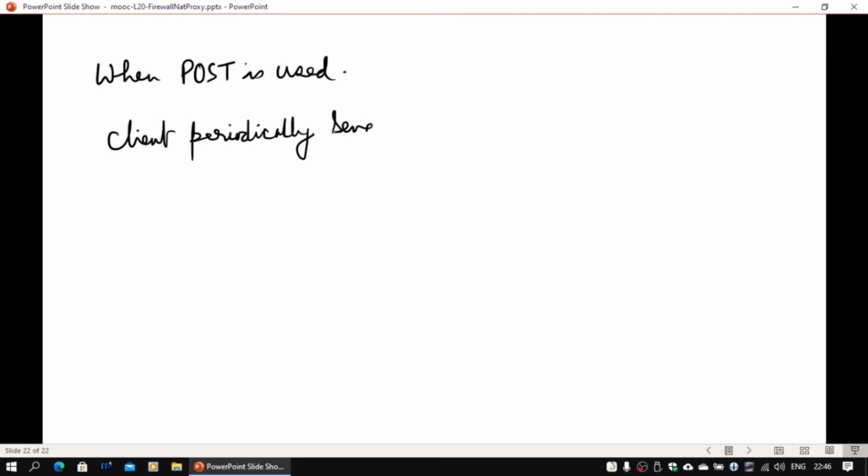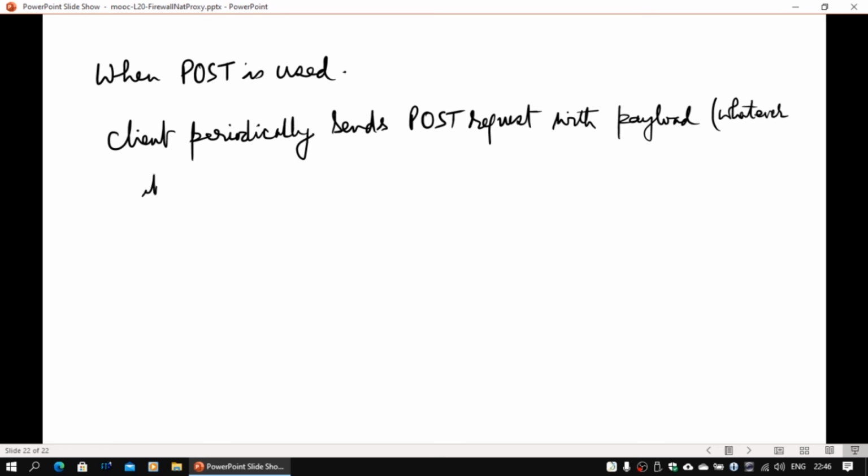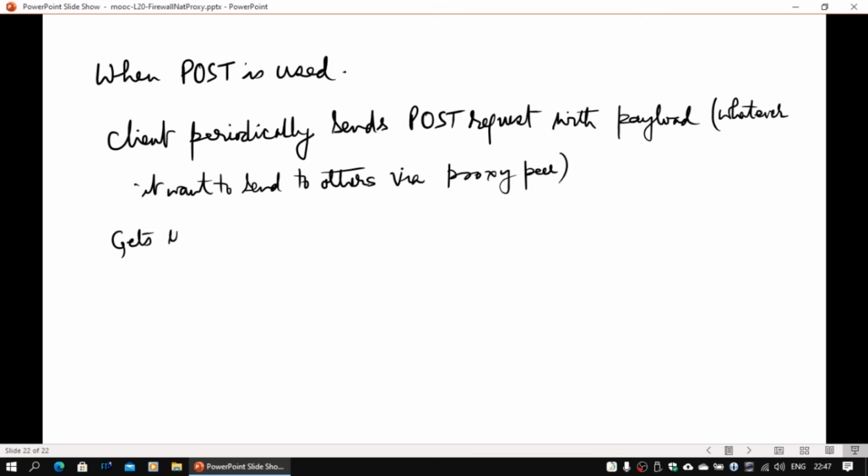And of course, as I told you, whenever the post method is used, we need to periodically send the post request, so that I send a payload with that post request, and whatever the other guy wants to send back to me will come as the payload back to me from the proxy peer. When the messages are received, the proxy peer will receive the messages on my behalf from other peers, and that's what I will get from him in the response.